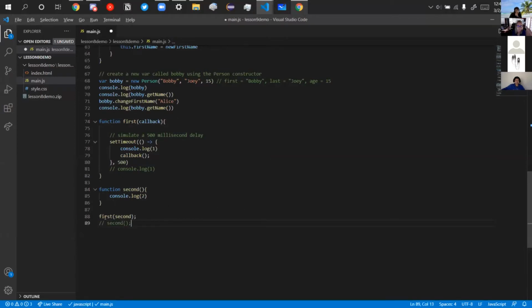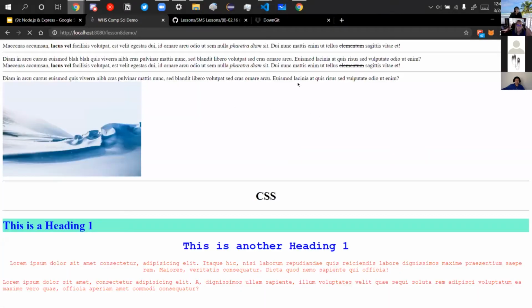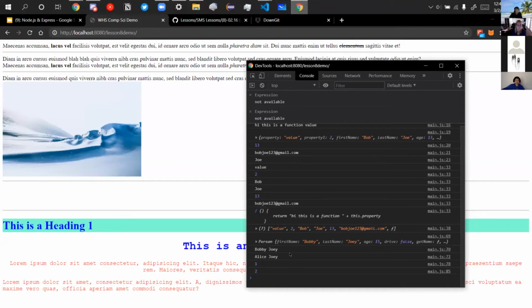So what happens is we call the function named first. It does a set timeout. It console logs 1. Then it runs our callback. What callback does is it runs the function, whatever is passed in parentheses here, right? And currently what's passed in parentheses here is the variable second, and second stands for this function here. So basically what happens now is it console logs 1, it calls the callback after 500 milliseconds, and the callback calls the second function and console logs 2. So now it's going to still be in order, even though there's a 500 millisecond delay. So if we reload and run it, you'll see it's a 1 and 2 here.